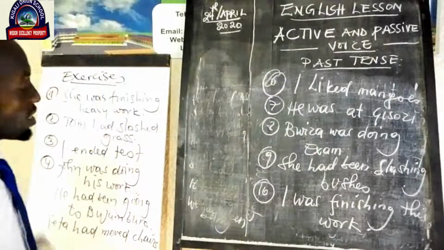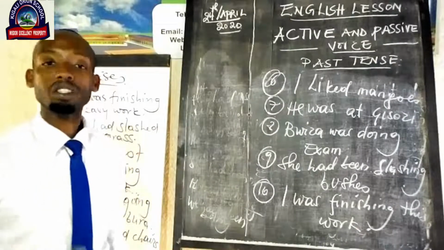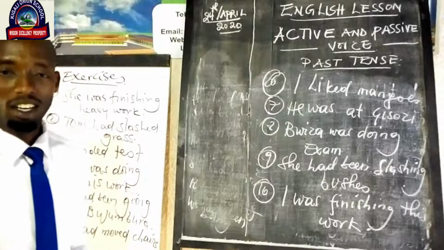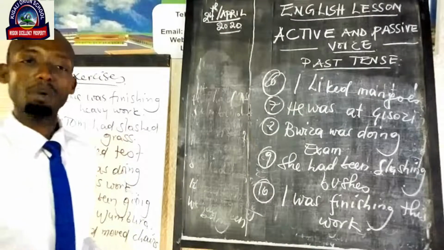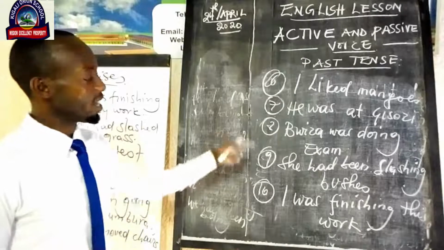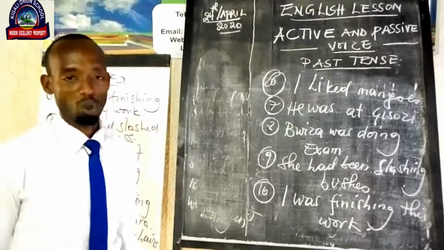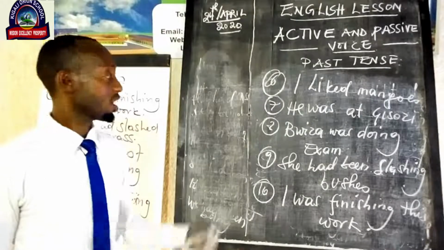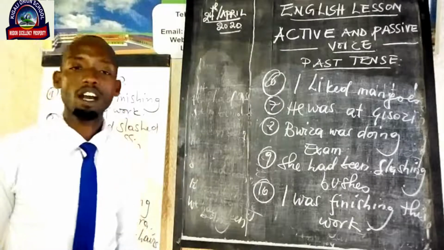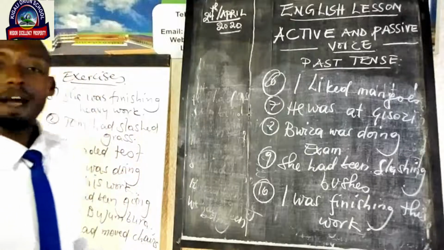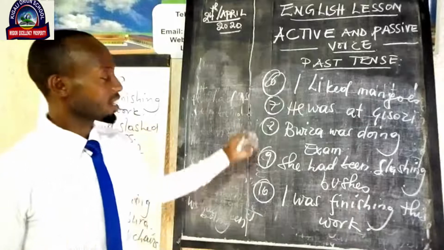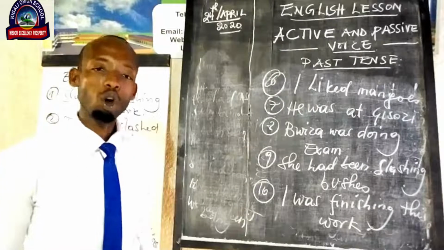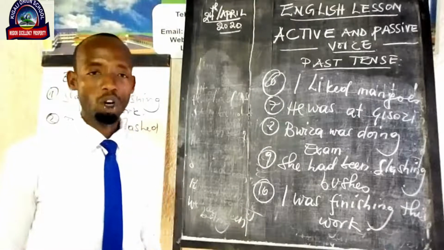Those exercises are related to those tenses we have been studying, and you can refer to the examples I've given you. These exercises will be simple to you if you have been following well.